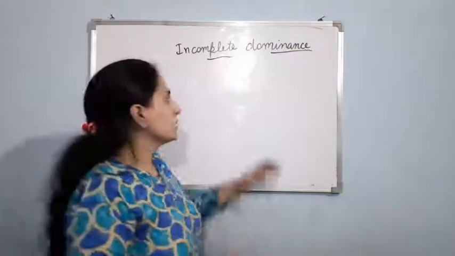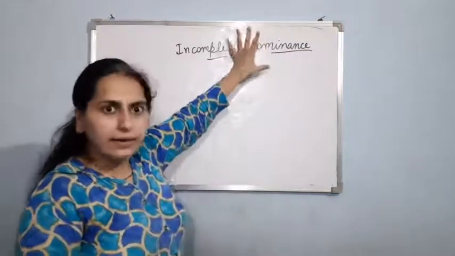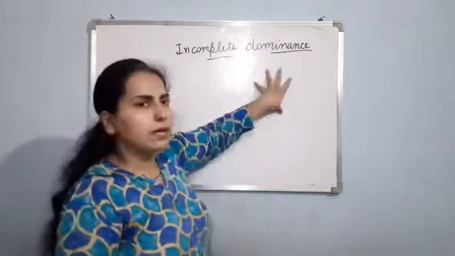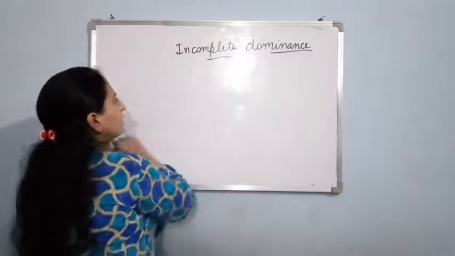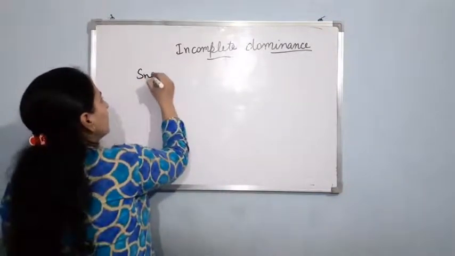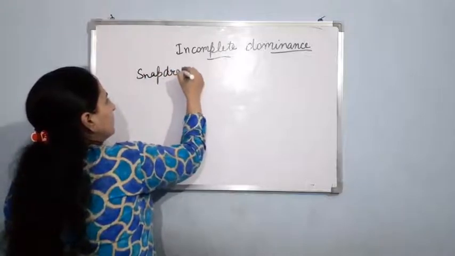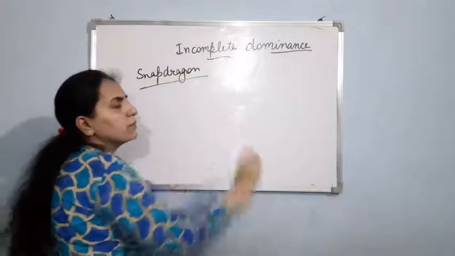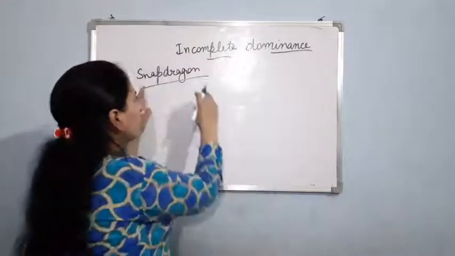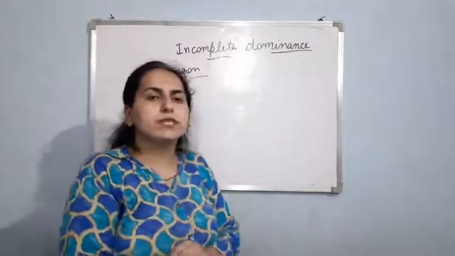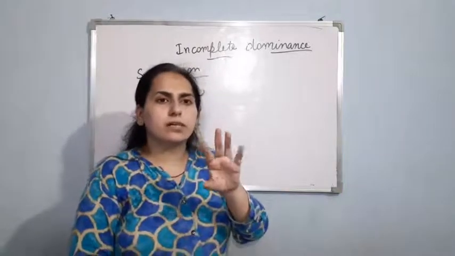As the name suggests, dominance is incomplete, right? Let me give you one example for this. This happens in the case of snapdragon, and its scientific name is Antirrhinum species. So basically, if you see what is happening in snapdragon, there are two types of flowers.